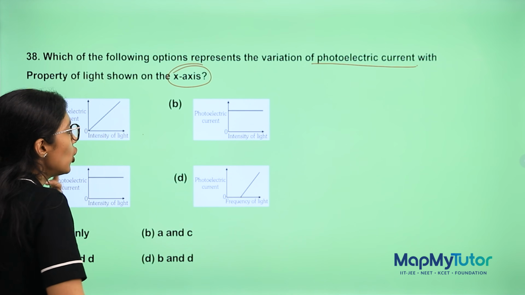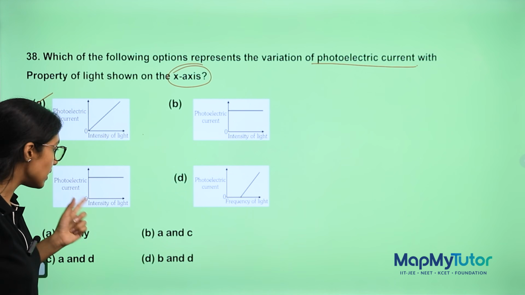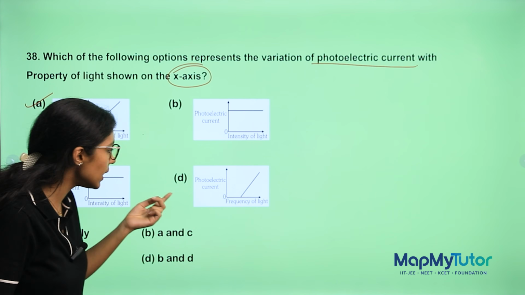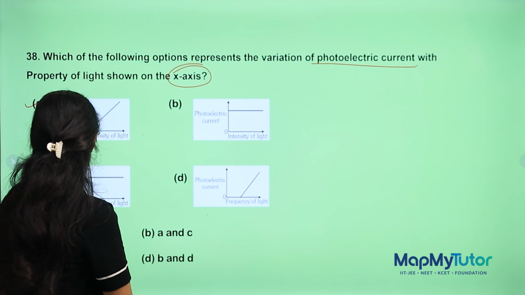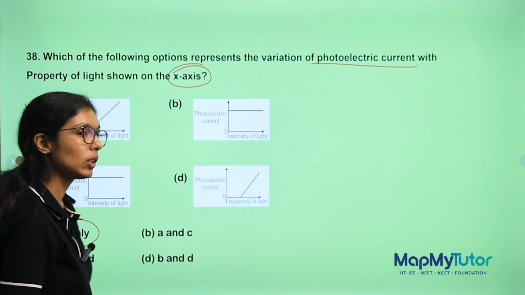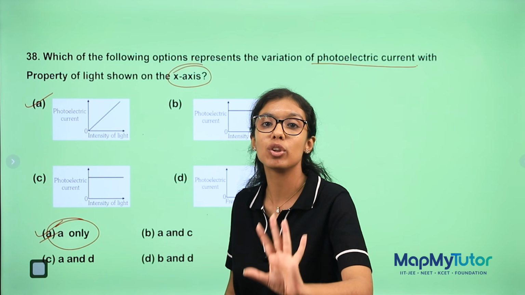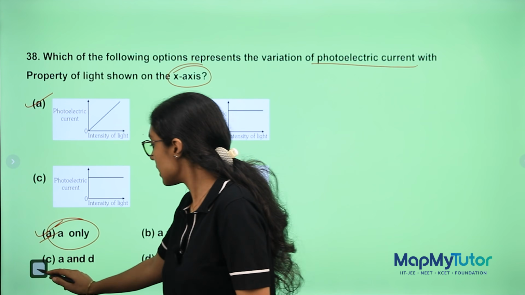Option A is correct. Option B is not correct. Option C is also not correct. Option D is also not correct because frequency does not depend. So only option A is the correct one. Frequency has no relation with your intensity. So only option A is correct.